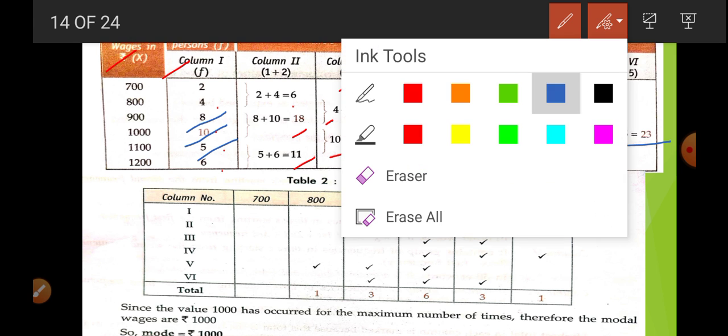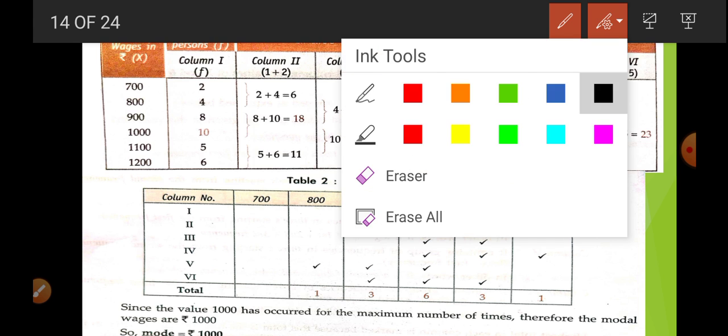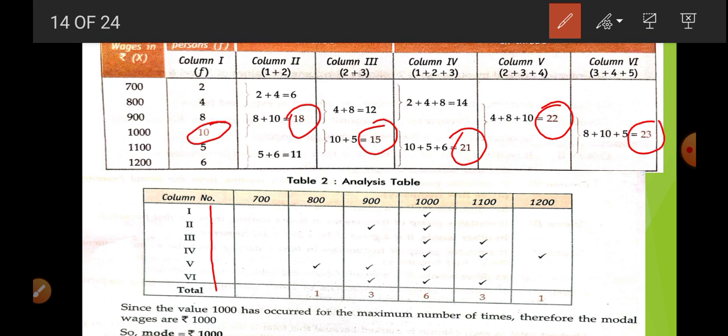The next thing we are going to do is circle the highest digit in each column. Here it is 10, then 18, here 15, here 21, here 22, here 23. Now we write all these 6 columns from top to bottom, and from left to right we write the values of x, that is 700, 800, 900, 1000, 1100 and 1200.